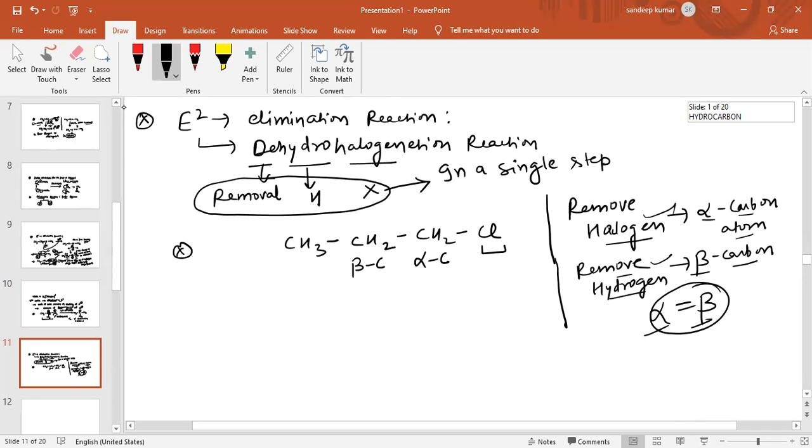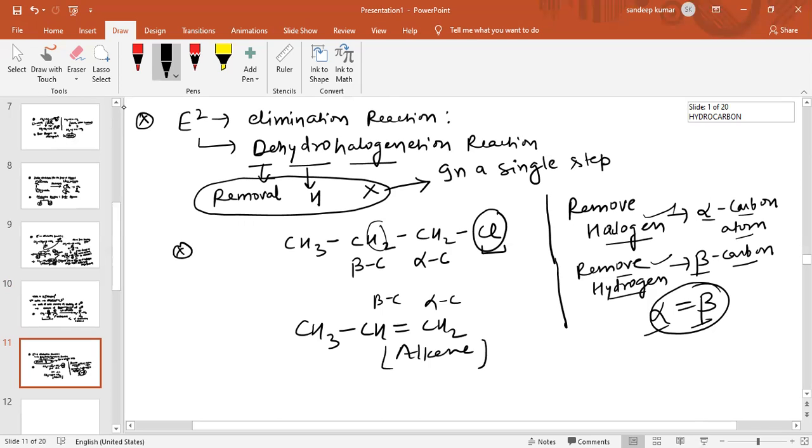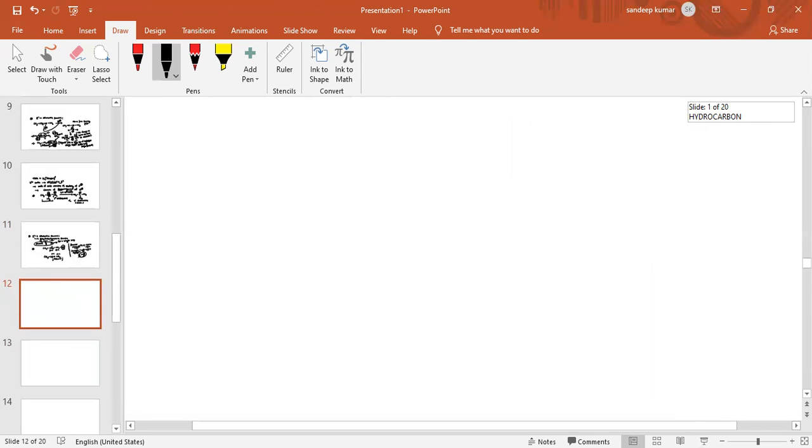Now see, what happens here? Removal of halogen from the alpha carbon atom and removal of hydrogen from the beta carbon atom, so a double bond is formed between alpha and beta carbon. So the product obtained is alkene.